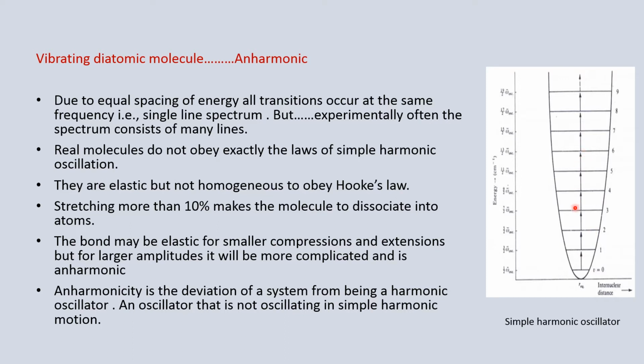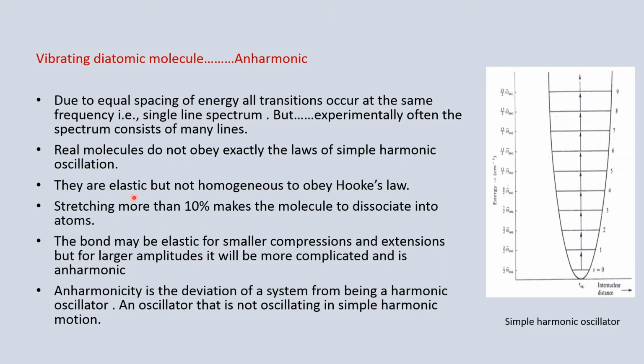When there is a transition, only a single line appears in the IR region because all the vibration energy levels are equally spaced. But experimentally, we often observe many lines in the IR spectrum. This proves that real molecules do not exactly obey the laws of simple harmonic oscillation.